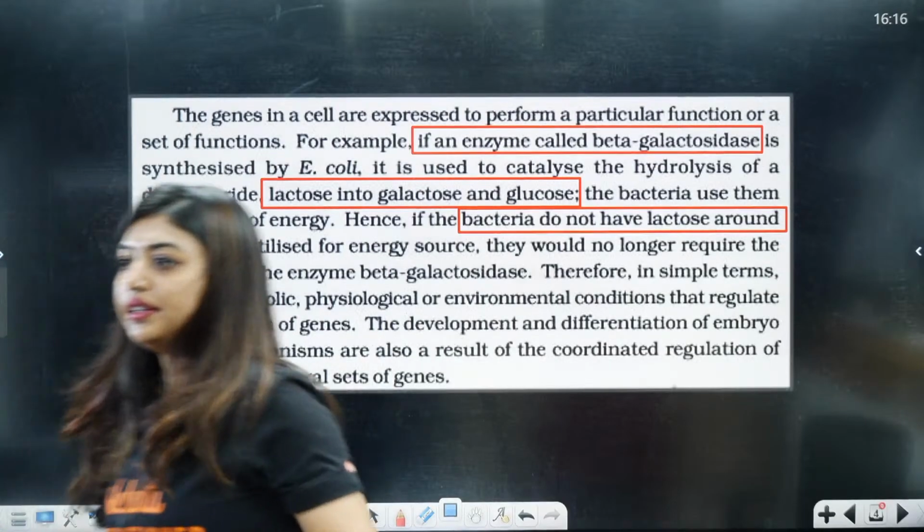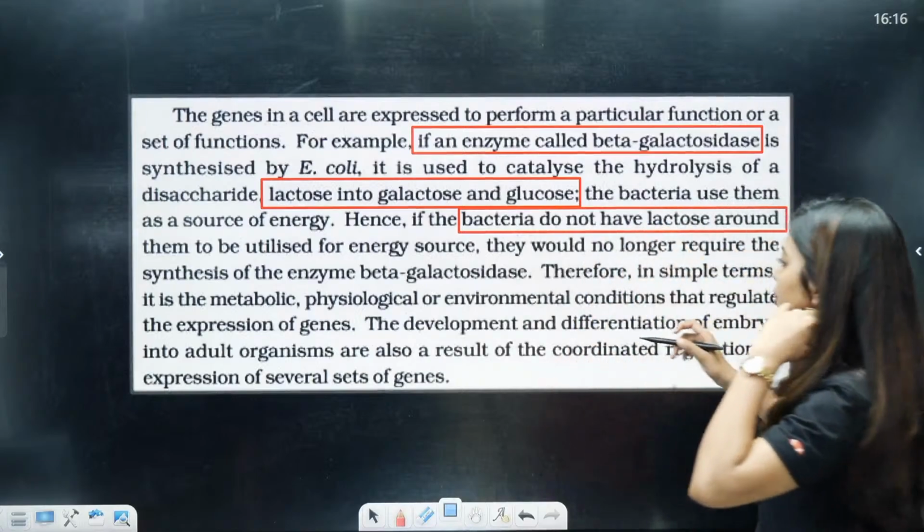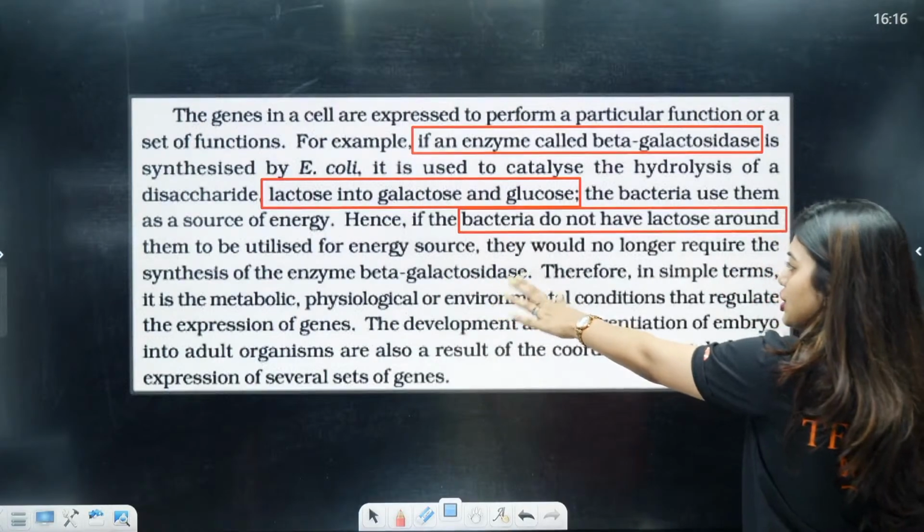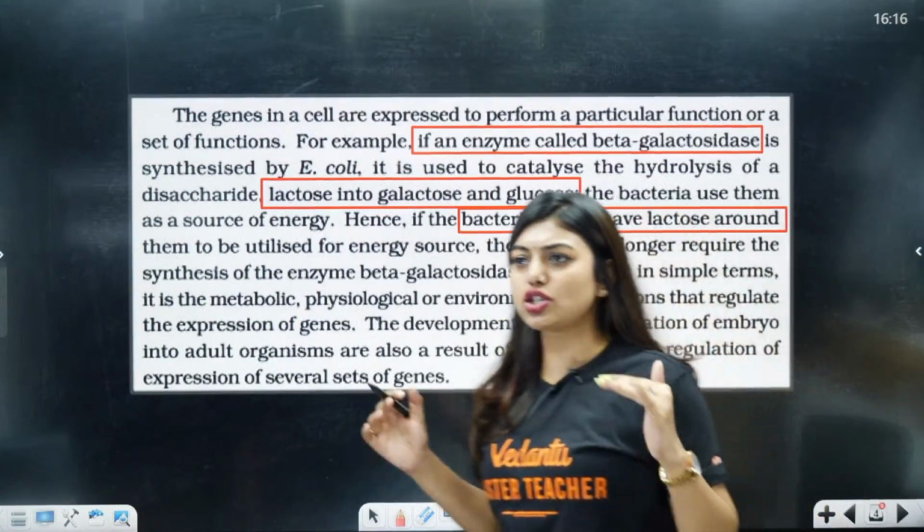Yes, done. Okay, let's continue, students. See, bacteria do not have lactose around them to utilize for the energy source. They would no longer require the synthesis of the enzyme.